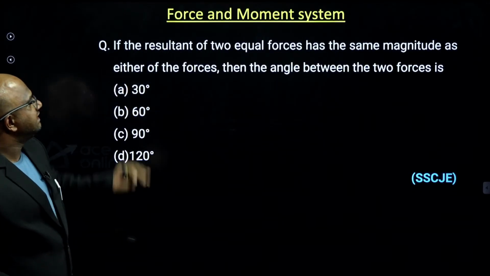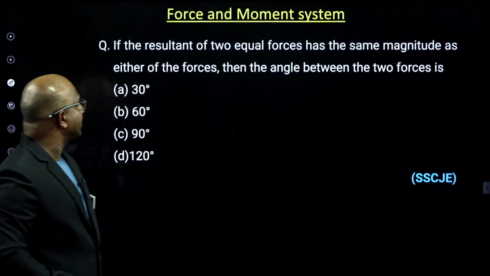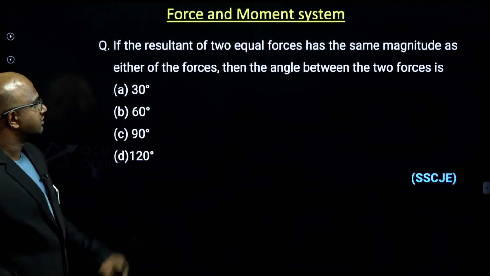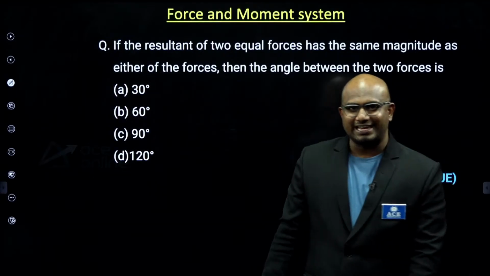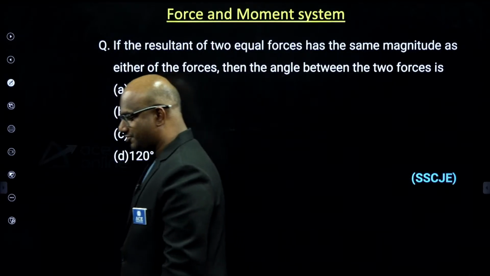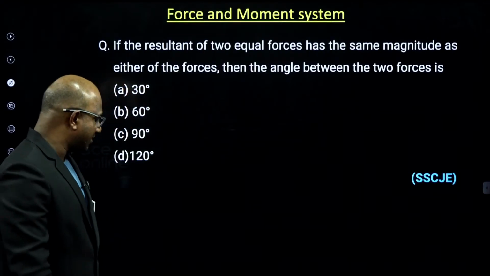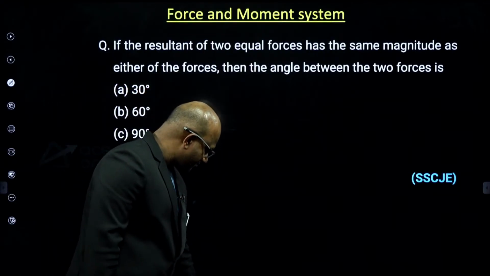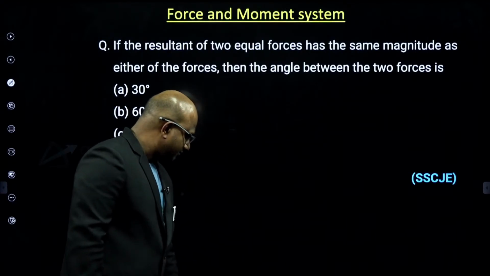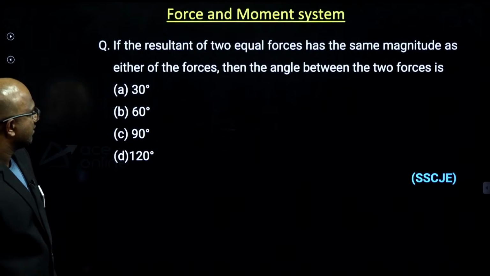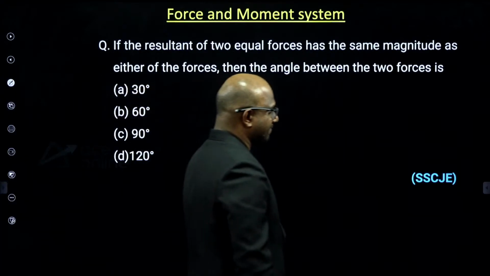Next, the resultant of two equal forces has the same magnitude as either of the forces, then the angle between the forces is how much, guys? This is a little tricky question. Please try this question, everyone.